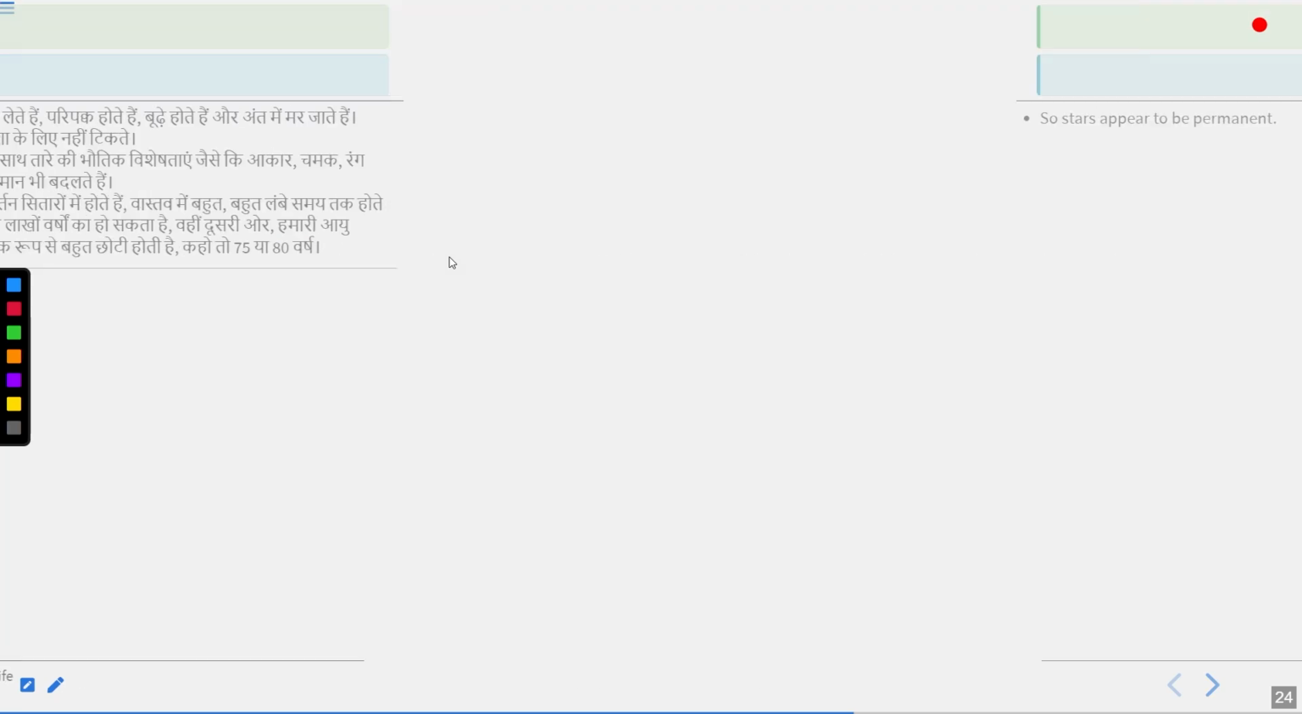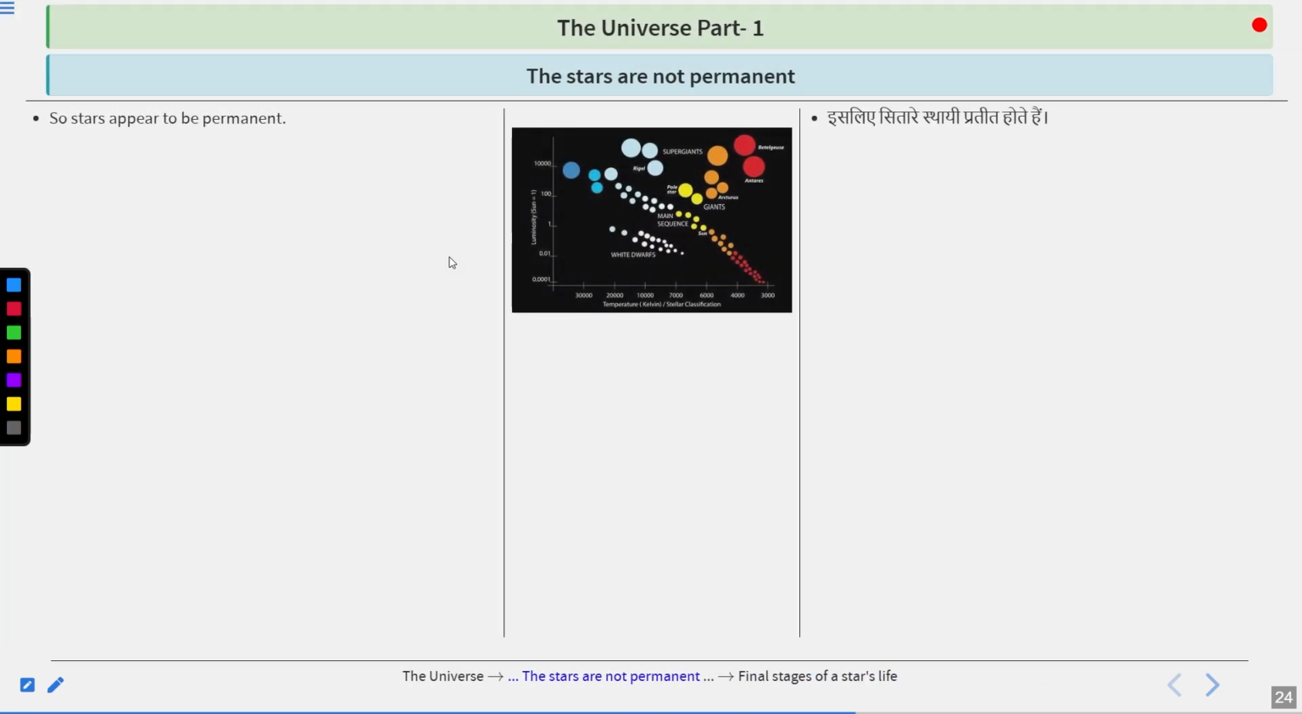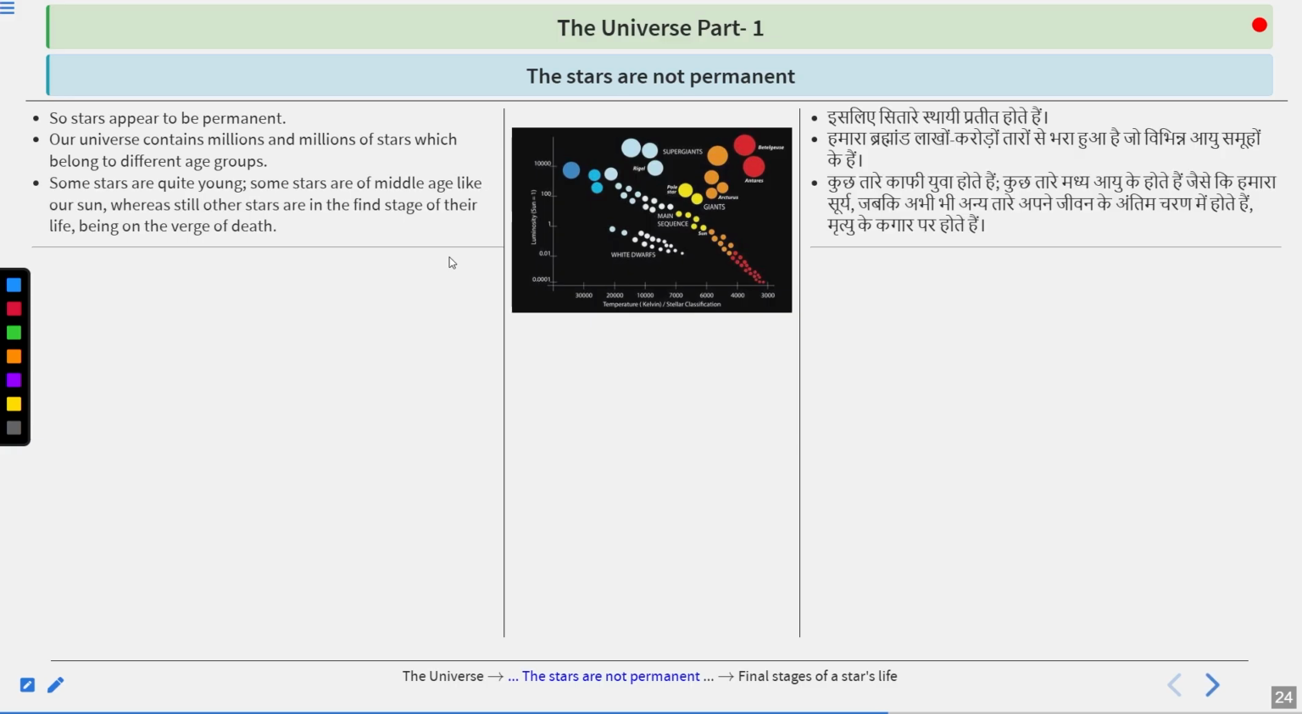Okay, so there is no need to compare. The stars appear to be permanent for us because there is a huge difference between their lifespan and our lifespan. Our universe contains millions and millions of stars which belong to different age groups. Some stars are quite young, some are of middle age like our Sun, whereas still other stars are in the final stage of their life, on the verge of death.